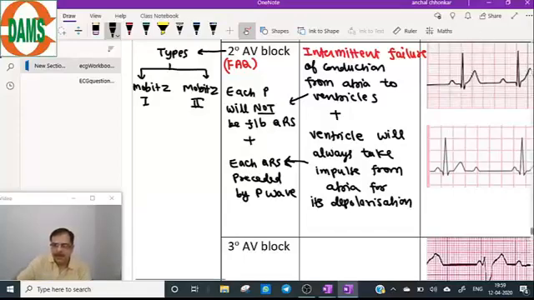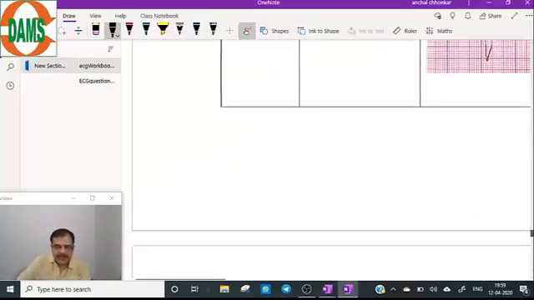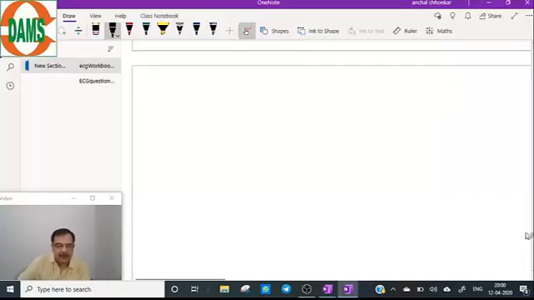So coming to what these type 1 and type 2 Mobitz blocks are, we will discuss this with the help of a diagram.